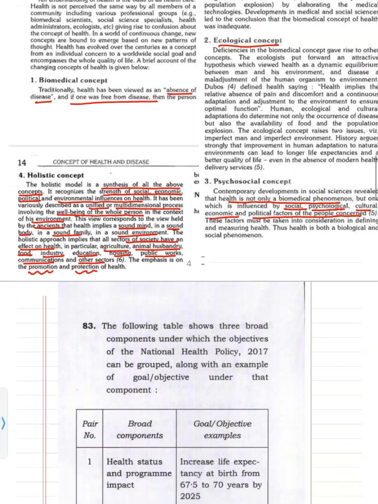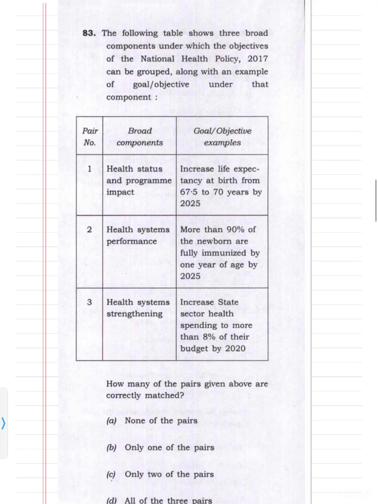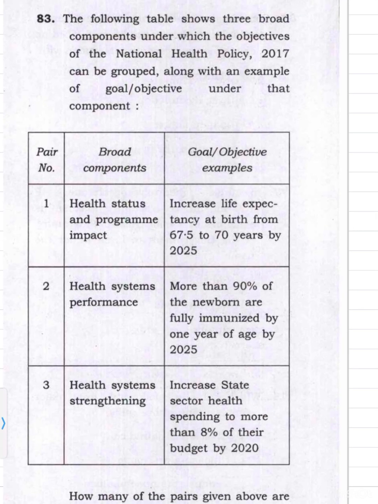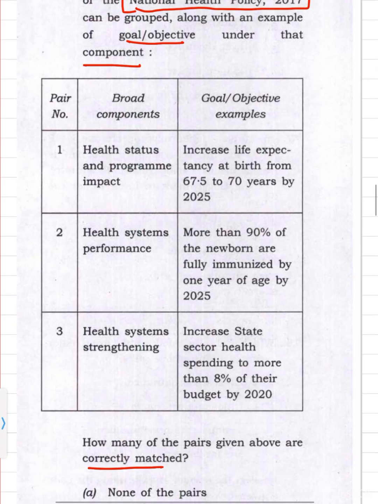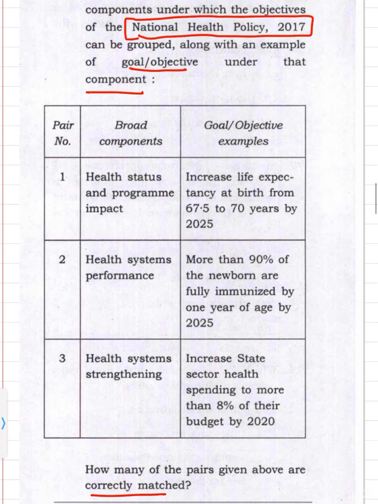Now coming to another question, the 83rd question. The following table shows three broad components under which the objectives of the National Health Policy 2017 can be grouped, along with an example of the goal or objective under that component. How many pairs given above are correctly matched? Which of them are correctly matched? This has been taken from the policy document. When the National Health Policy 2017 came, there was a PDF of it, a policy document.